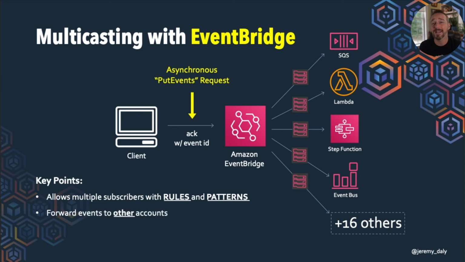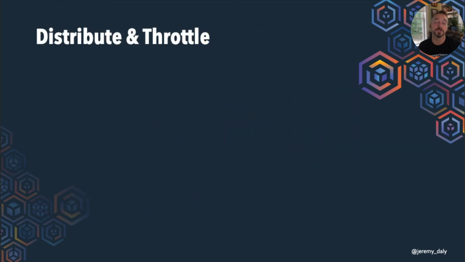You can forward events to other accounts. So if you do split your microservices up by account, or you have multiple accounts for different things, you can actually communicate across those accounts. And then like we mentioned earlier, there are 24 hours of automated retries. The reason this is really cool is that you can distribute and throttle your events to your different components and implement whatever retry policies and resiliency patterns that we've already talked about.